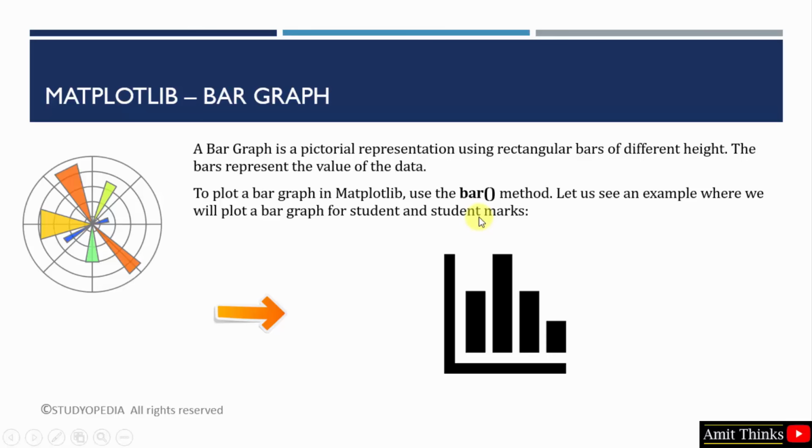That is actually a method of the pyplot submodule, which we worked on in the previous lectures. We will see it again here. A bar graph is a pictorial representation using rectangular bars of different heights based on the value of the data. An example is shown here. These bars represent the values of the data.